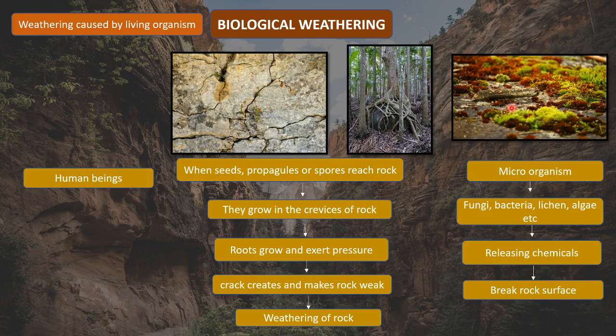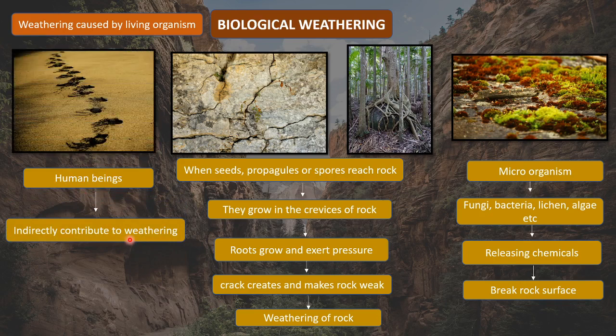So the last thing that we can include in biological withering is human beings. Human beings can also indirectly contribute to withering. How do they contribute indirectly? Maybe by walking or planting or road constructions, right? By walking, what are we doing? We are crushing the surface of the soil. Sometimes we may walk over rock surfaces or over gravel surfaces, right? So by that we are actually crushing the soil, and this leads again to withering.